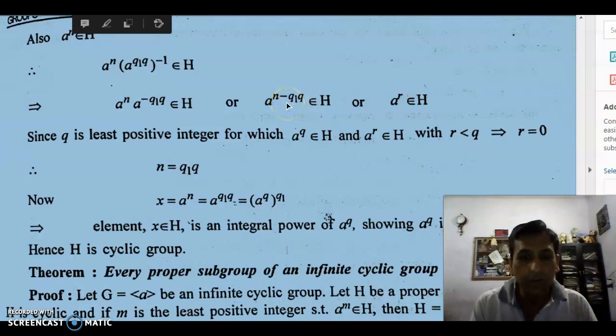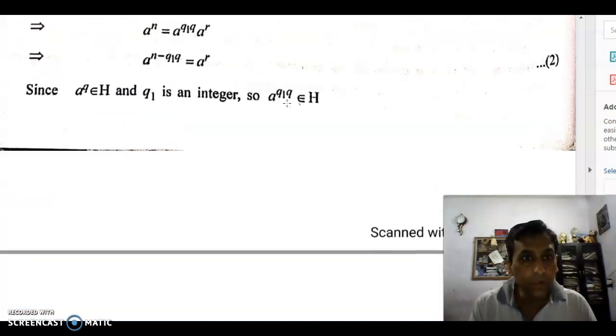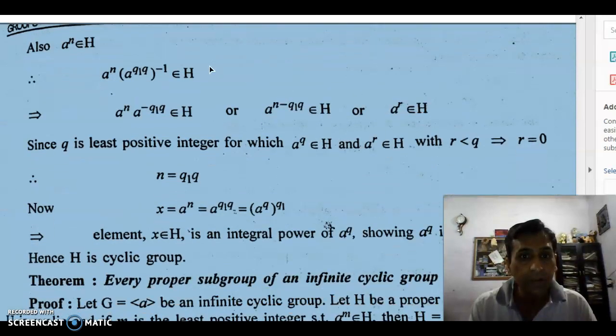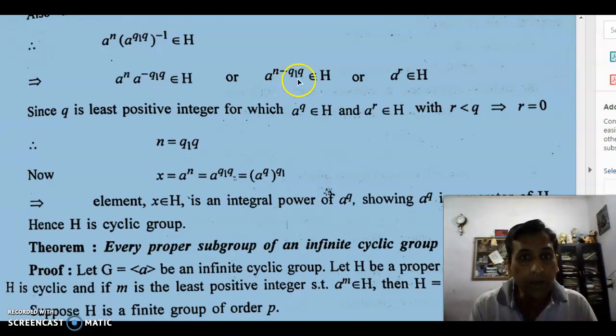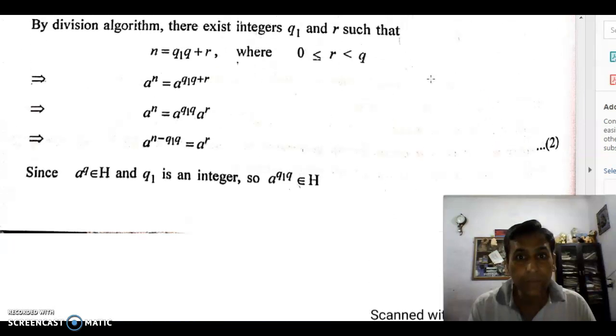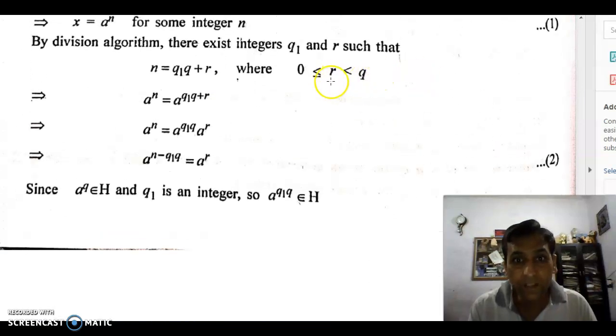But you can understand that this was equal to a^r. It means a^r belongs to H. But you see here from the division algorithm, what is r? r is less than q.